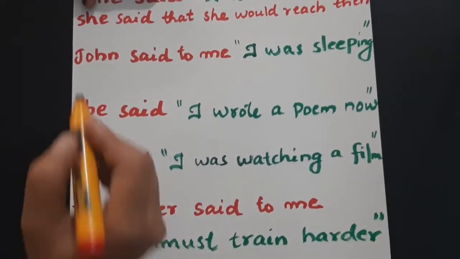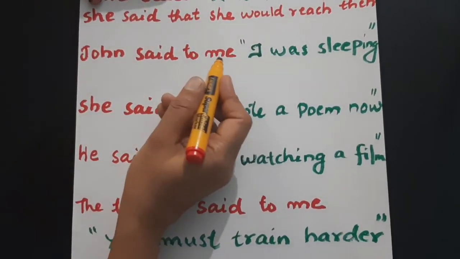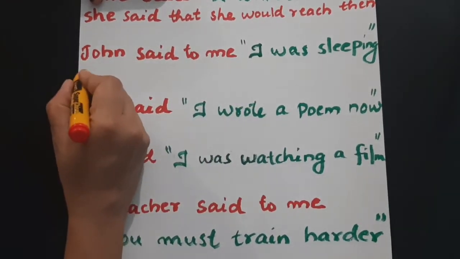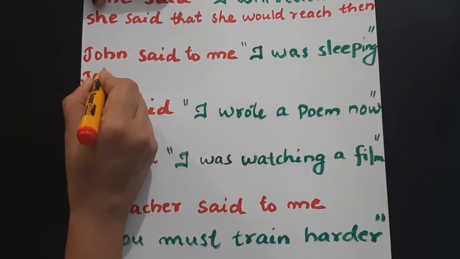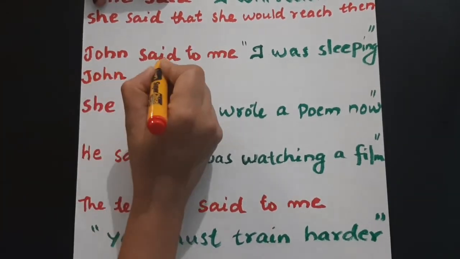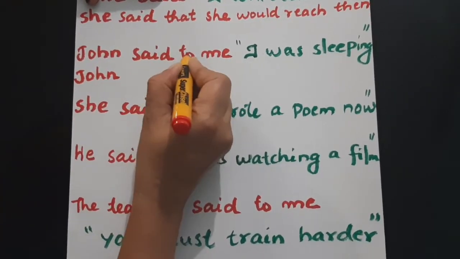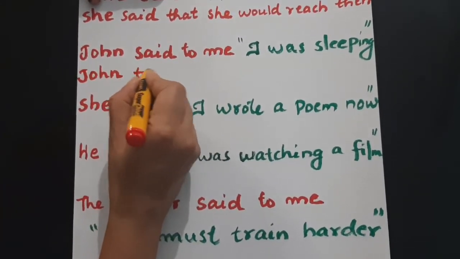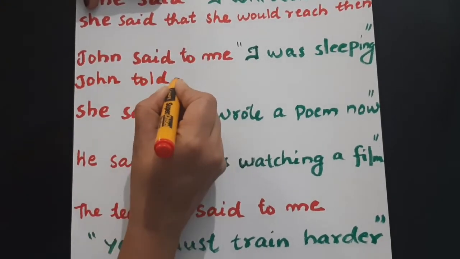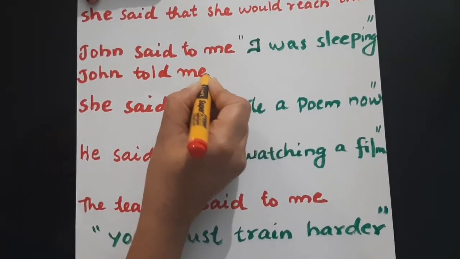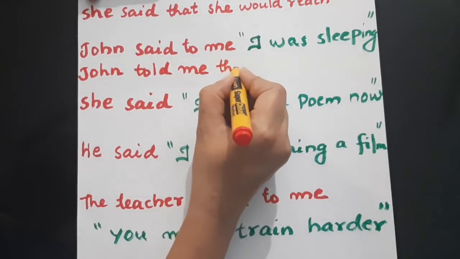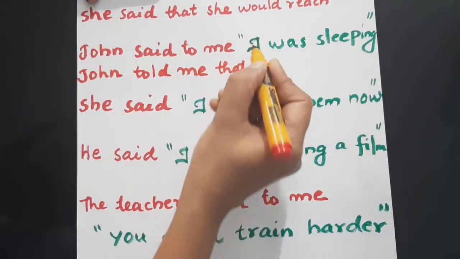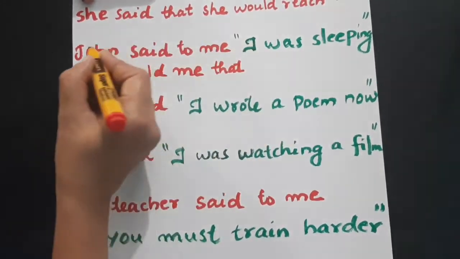Okay, next one. John said to me, I was sleeping. Okay. John said to, you know, "said to" will convert to "told". John told me, next, our connecting word, that. John told me that I means who? It is John.